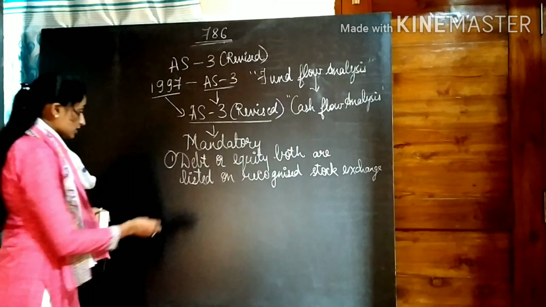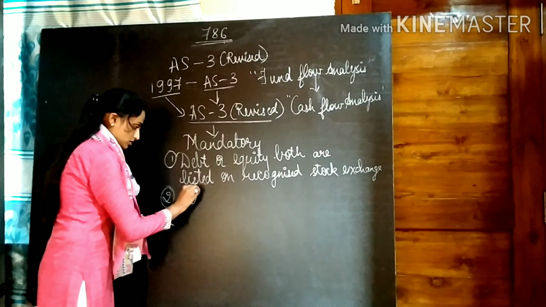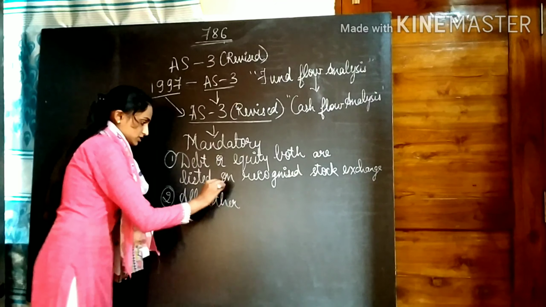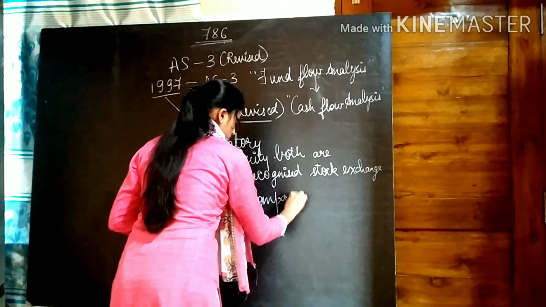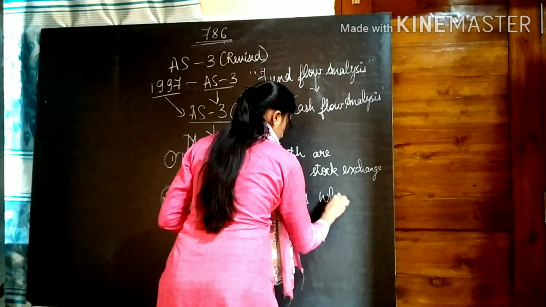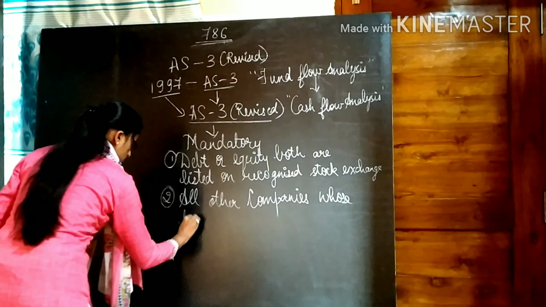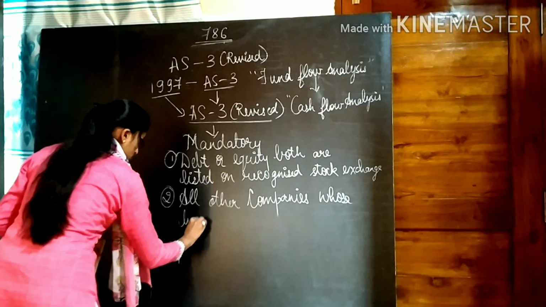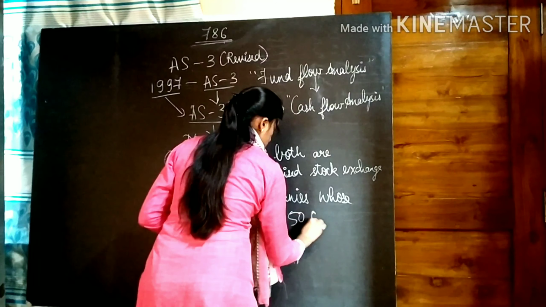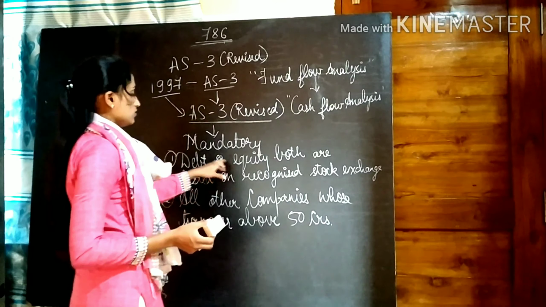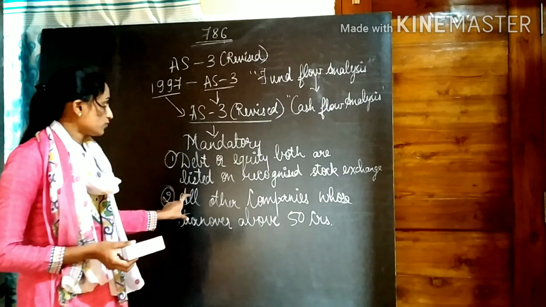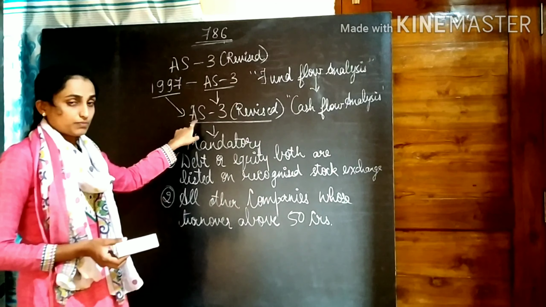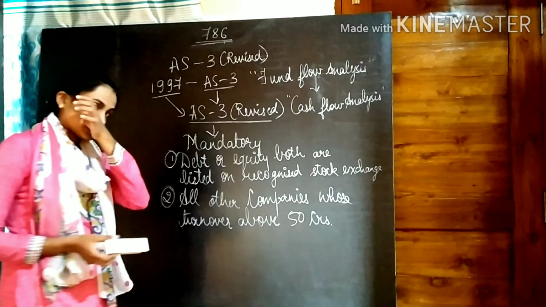Then the other companies, all other companies or organizations, whose turnover is above 50 crore. If your company's turnover is above 50 crores and you don't have your equity or debt listed on a recognized stock exchange, you are still supposed to follow Accounting Standard 3 Revised and prepare your cash flow statement accordingly.